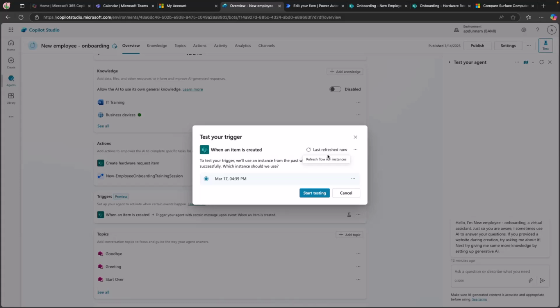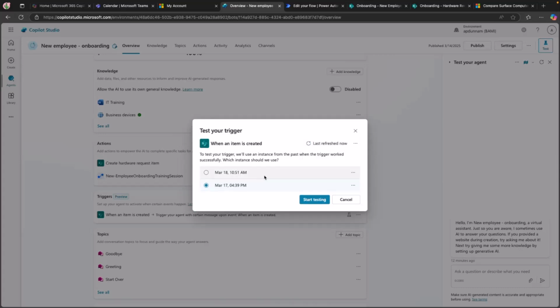And the cool thing about once it does execute is we'll see a live activity feed of exactly how the agent is thinking and what it's doing. And once I'm done with this, it's just a matter of publishing, and then that flow is just sitting there in the back end to poll every minute for new items, in this case, to be added to that SharePoint list, and that will automatically kick off the execution of our agent. Okay, there we go. Finally there. So there's our new run that we just had. So I can select that one, and we will start testing.